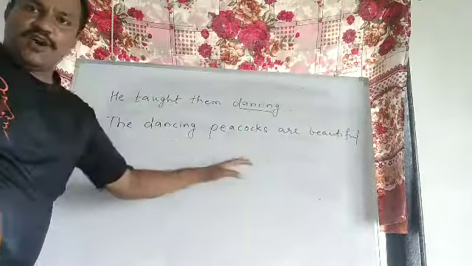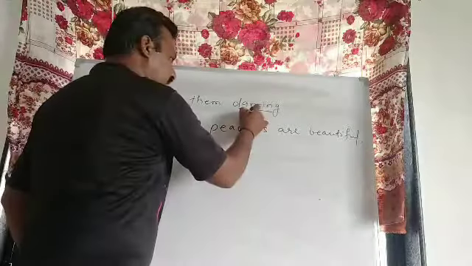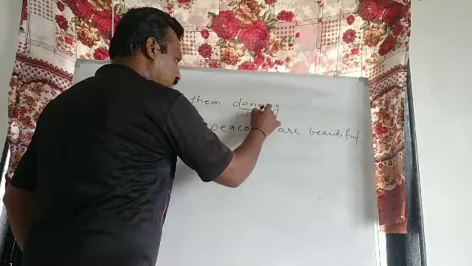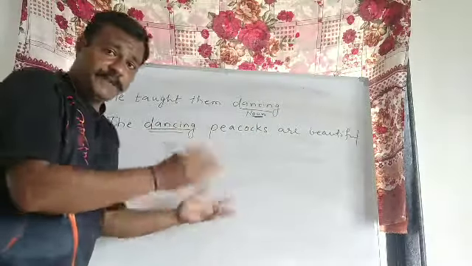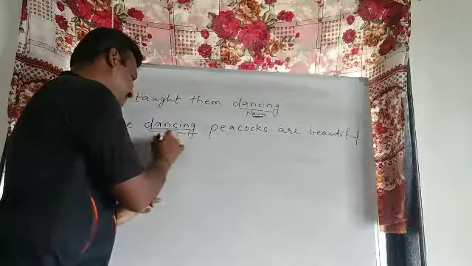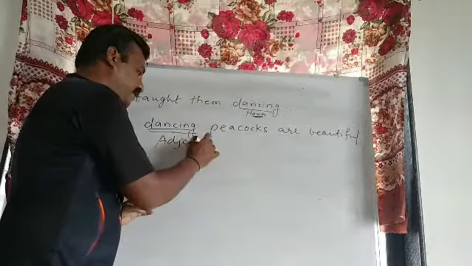The dancing peacocks are beautiful. Here it is playing the role of a gerund, as a noun, and here, dancing peacocks. Which peacocks? Dancing peacocks. It is playing the role of an adjective.